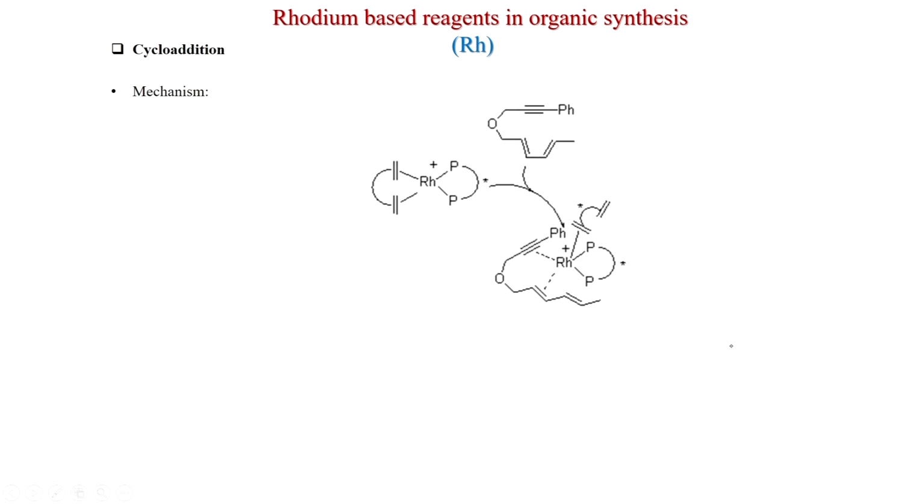So, what is the mechanism? Here this phosphine will coordinate, and also this diene will coordinate with rhodium. So, this is the active catalyst.